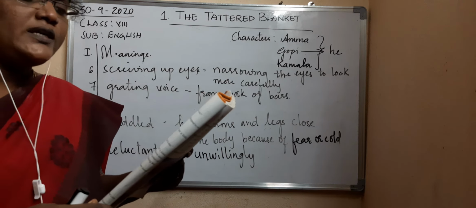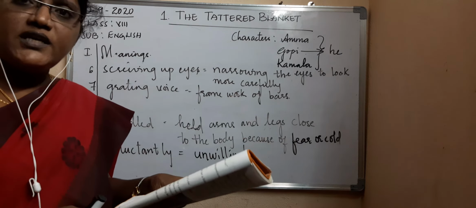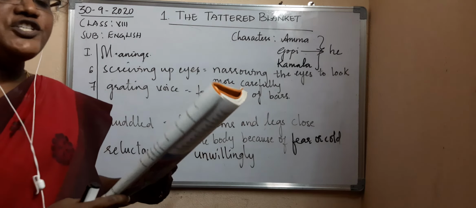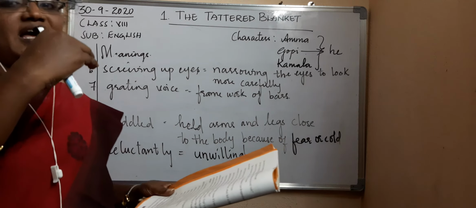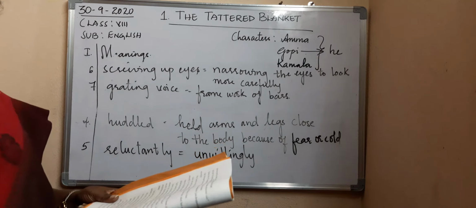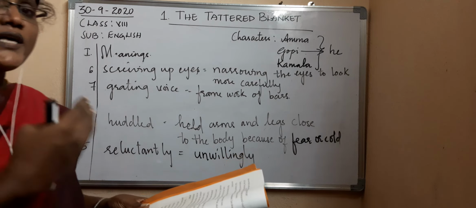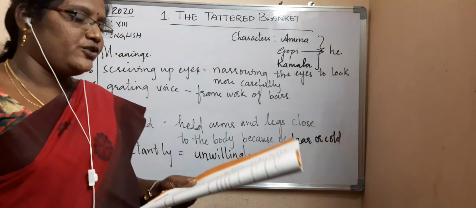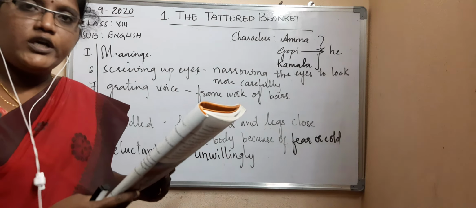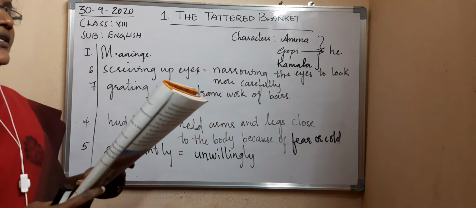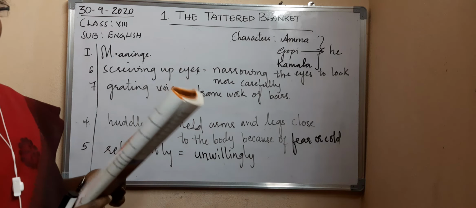"As if you're seeing Gopi for the first time." What Kamala was thinking is that Amma has already seen Gopi, but she keeps asking the same question many times: who has come, who has come. Because of that, she got angry and said, as if you're seeing Gopi for the first time, you keep asking the question. Then, "Amma, it's me, Gopi," he said again.